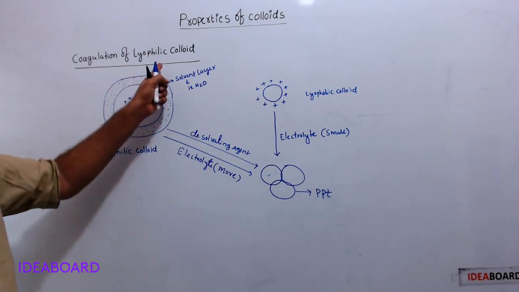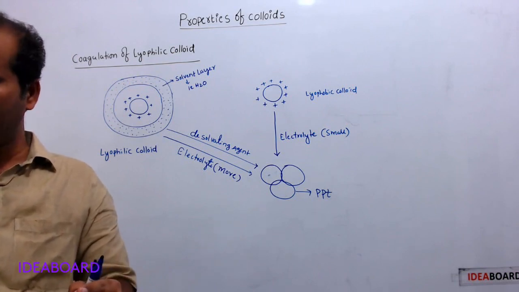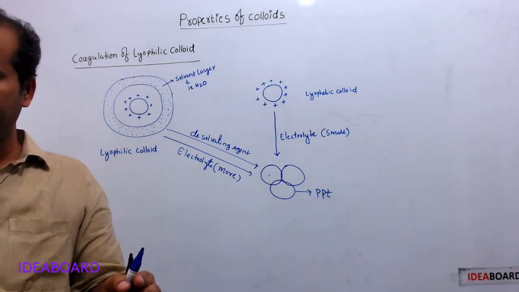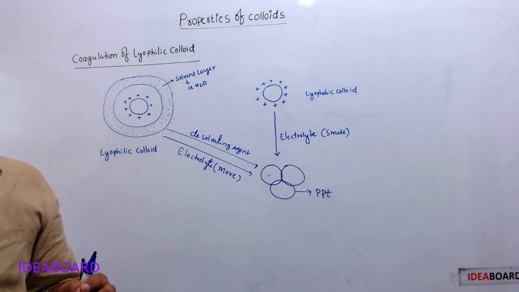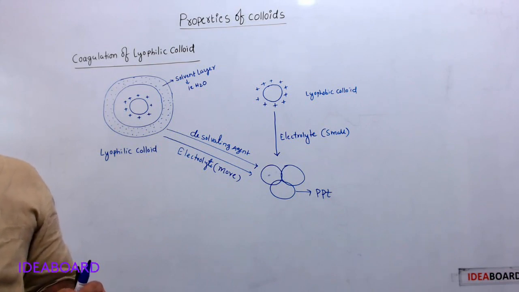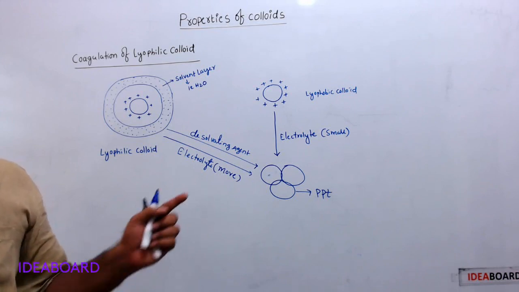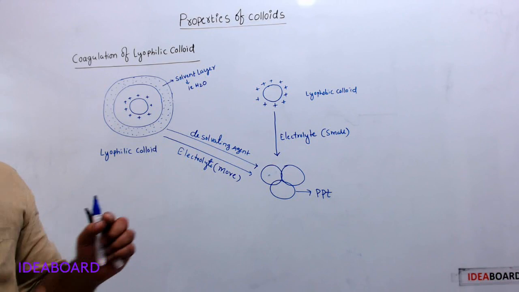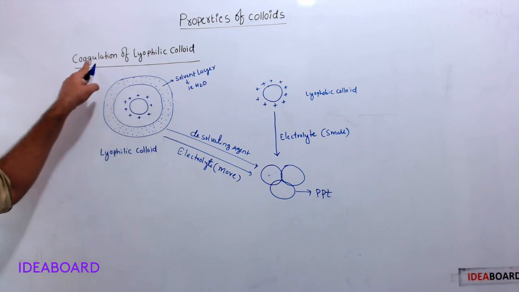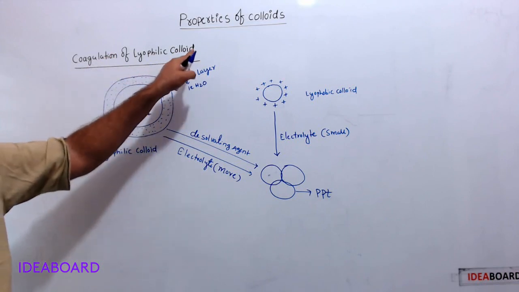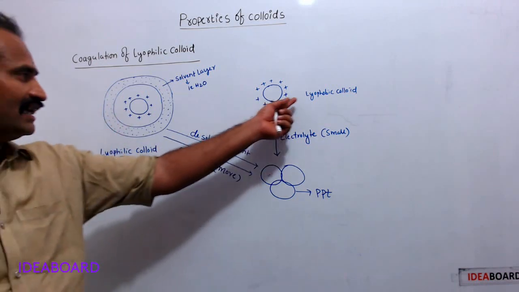Now, coagulation of lyophilic colloid. Now we discussed the coagulation of lyophobic colloids. Various methods we discussed: boiling, persistent dialysis, electrophoresis, and adding electrolyte. All those are coagulating methods under lyophobic colloid. Right now we will discuss the coagulation of lyophilic colloids. This is lyophilic colloid, this is lyophobic colloid.